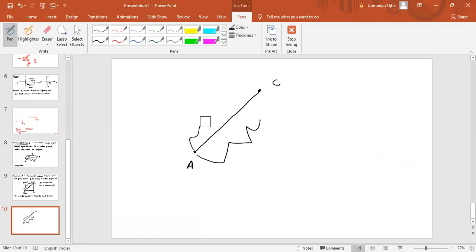Fine. Now, displacement is the shortest path. To specify displacement, I need to have the magnitude. Now, what can the magnitude be? We can assume that the distance between A and C is 5 kilometers.